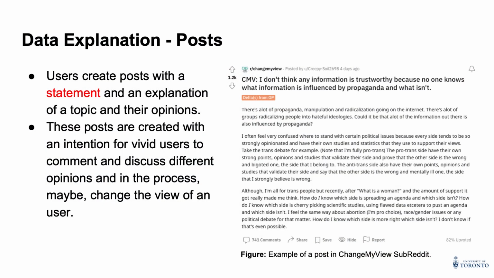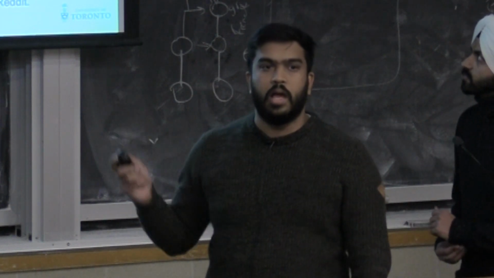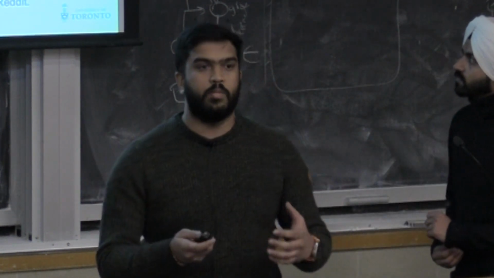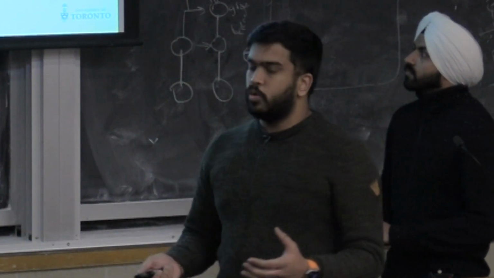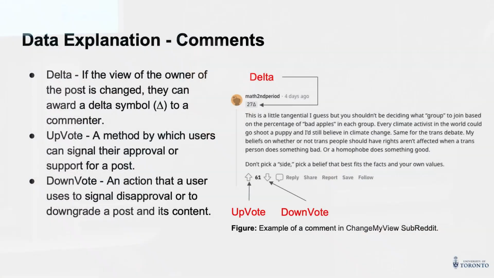Now talking about the data itself, an individual who is interested in having a conversation about a topic or an opinion can post their opinion, and this serves as a statement to our model. The other users can comment on this post with their opinions and arguments, and these serve as the arguments of our model.